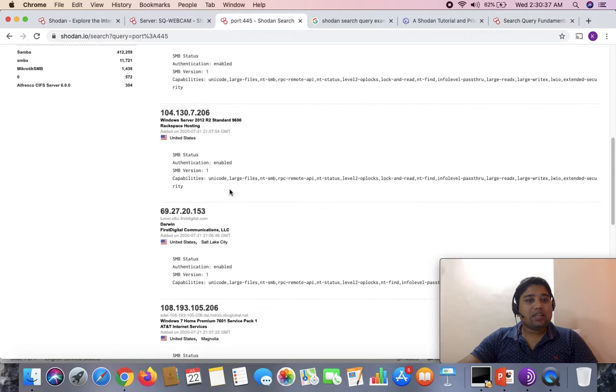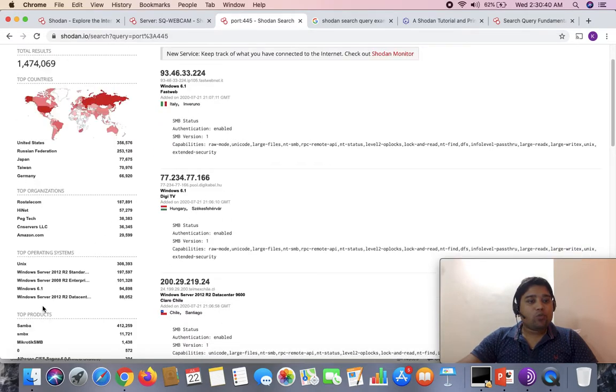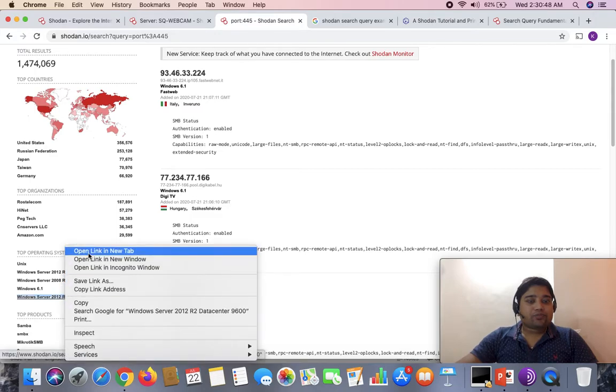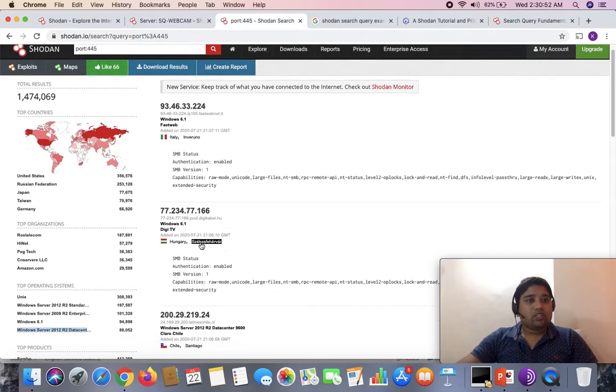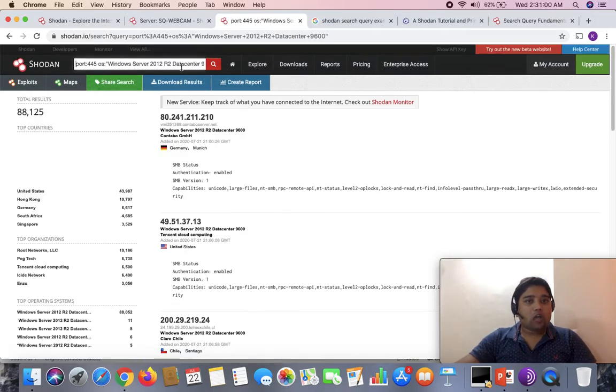Here you can see that in case I want to still apply some more filters, only give me the results which are showing port number 445 open, plus the operating system type is Windows Server 2012 R2 Data Center.